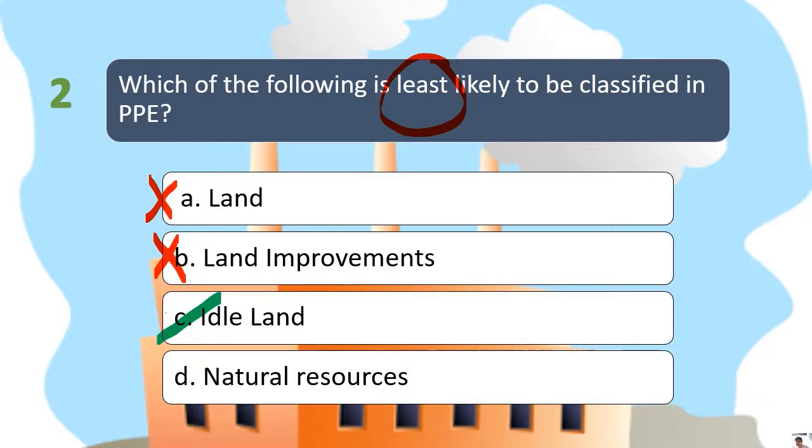So letter D, natural resources, is also classified as property, plant and equipment. So pag sinabi po nating natural resources, this is related to the equipment that we have put doon sa ating natural resources. So alam naman natin ang natural resources ay nauubos. So although it is not subject to depreciation, ang ginagamit po naman natin dito at subsequent recognition is yung ating depletion. So dahil nagde-deplete po yung value ng natural resources, as far as IAS 16 is concerned, natural resources is recorded under property, plant and equipment. So ang answer po natin dito is idle land.